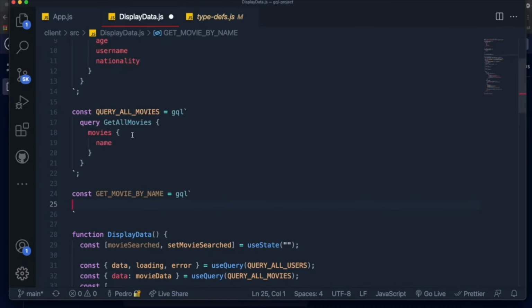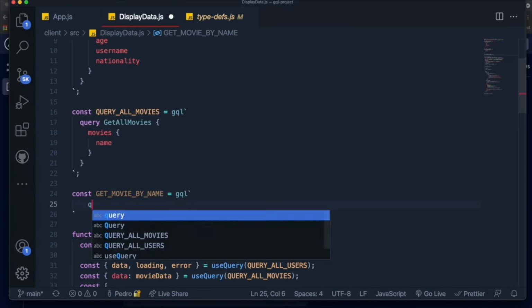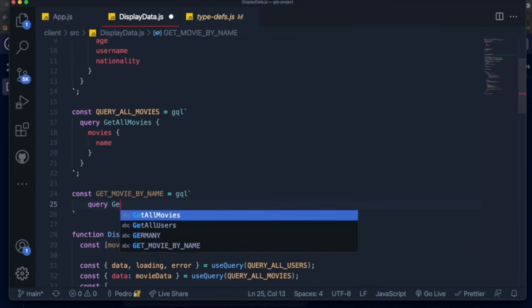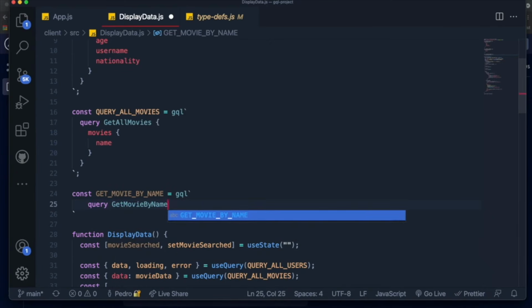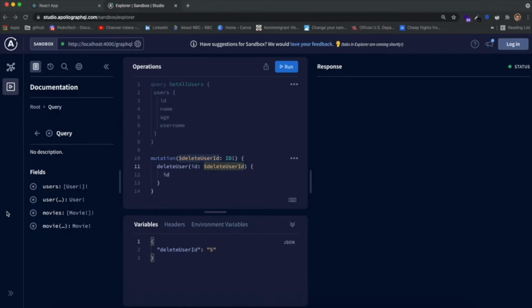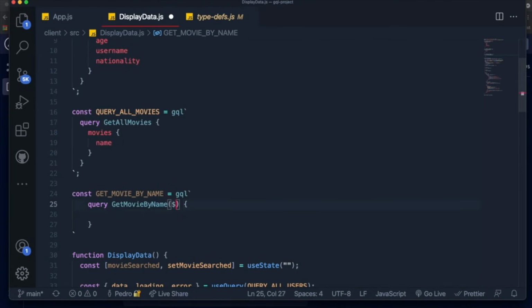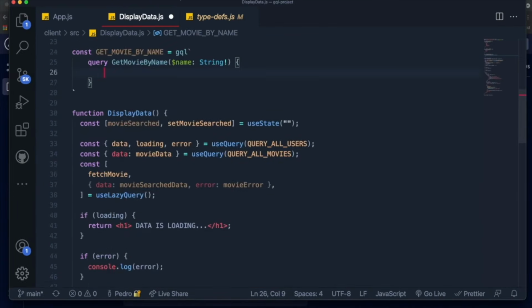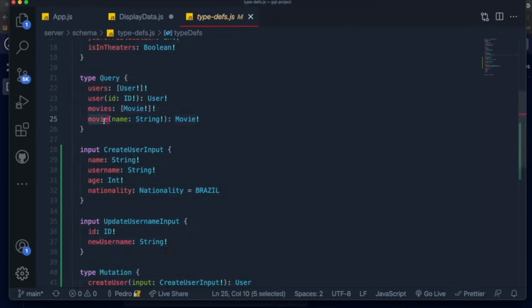So to do that, we'll just come over here and say we want to query and give it a name. Let's say get movie by name, similar to what we wrote above. But then we need to pass parentheses to say that we need to pass an argument or variables to this function. So similar to this, we declare a variable name by adding a dollar sign. So I'll just say dollar sign, let's call this name, and give it a type, so it's going to be of type string. Then over here we call the type that we want to query, which in our case will be the movie type over here.